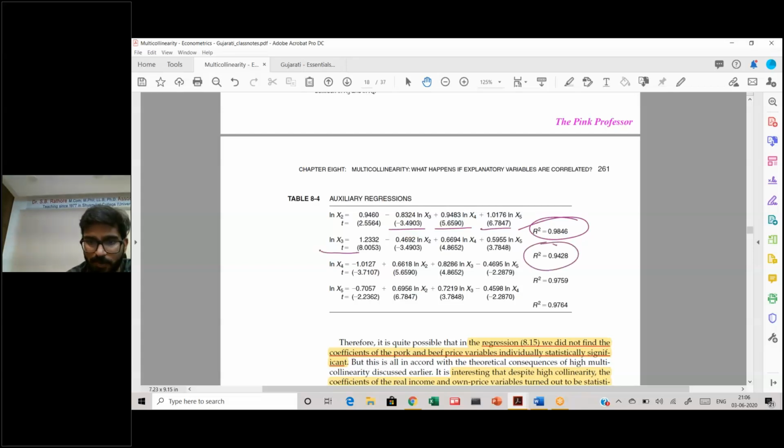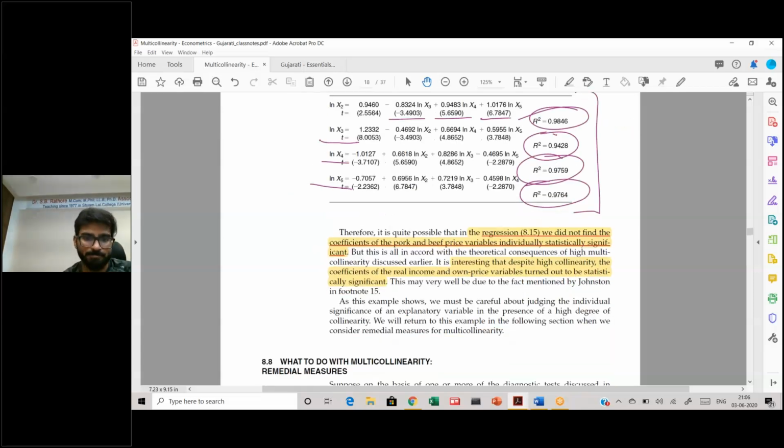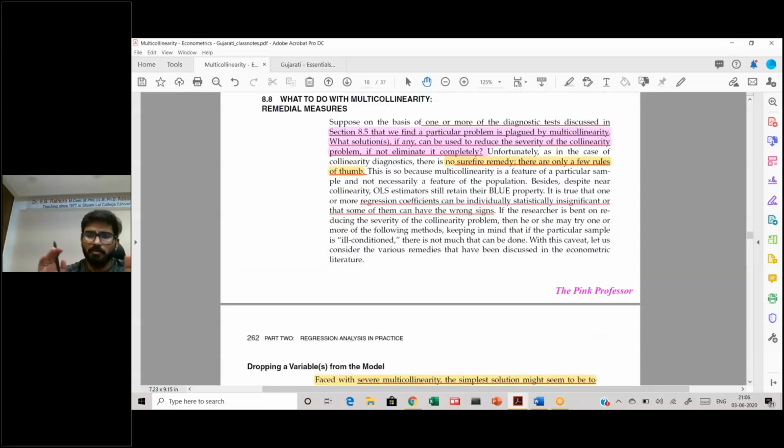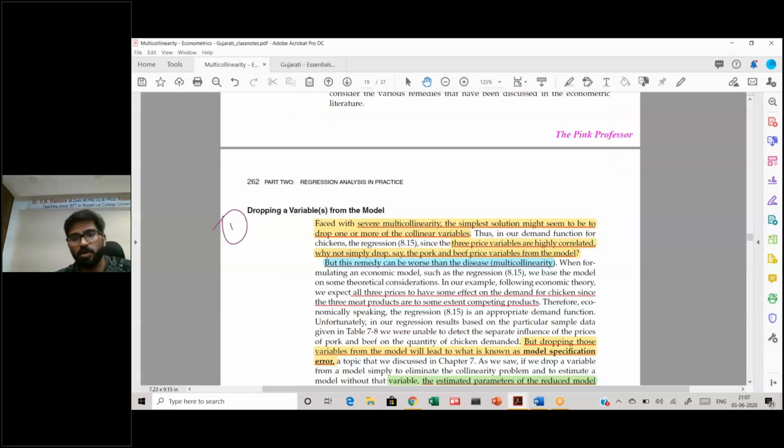Similarly for x3 it's significant, x4 it's significant, x5 it's significant, which shows that all of these variables are associated with each other. Now the last thing to study is what we can do if we have data plagued with multicollinearity. One of the solutions is dropping the variable from the model. But I would say that you should never pick this solution, because the remedy is worse than the disease in itself.